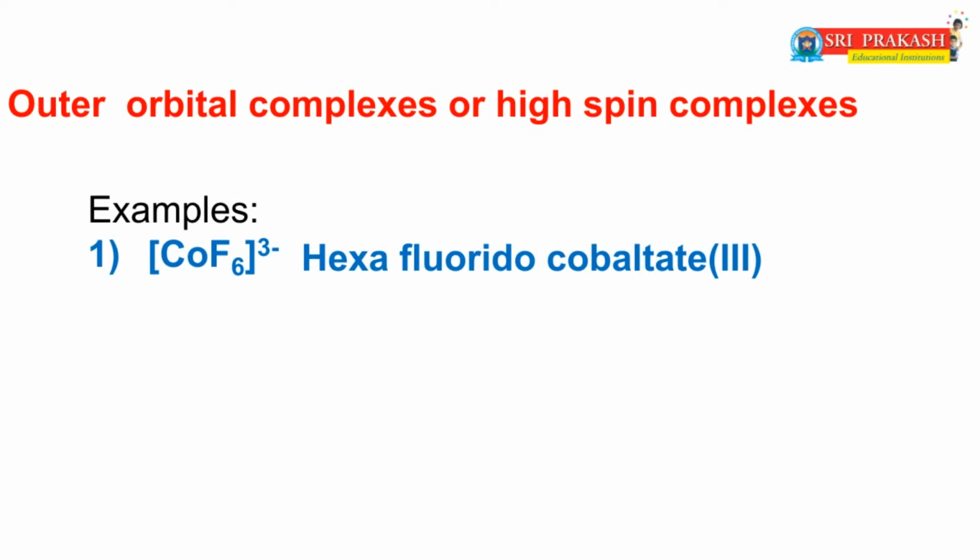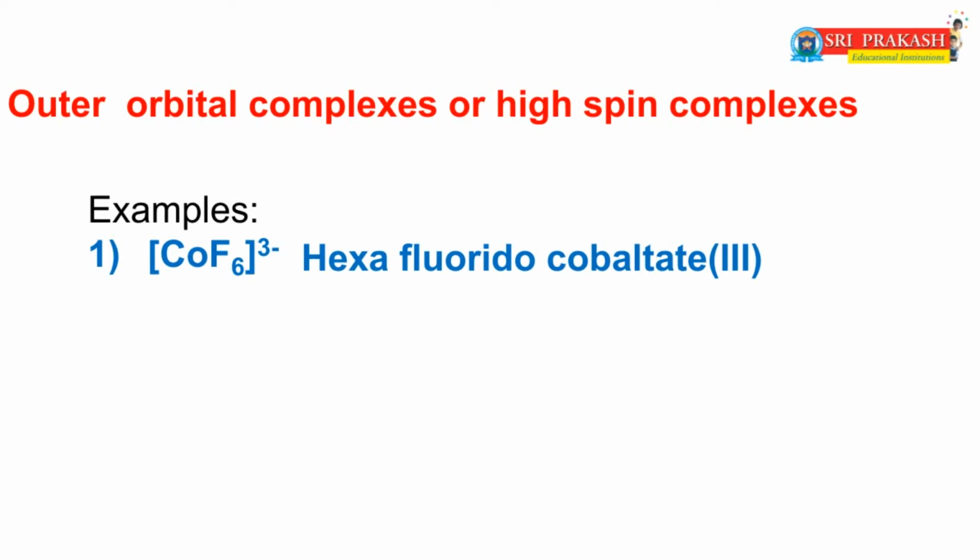Dear friends, now I will ask one general question on the IUPAC system. You already know that the full form of IUPAC is International Union of Pure and Applied Chemistry. Now I ask the question: what is the other name of the IUPAC system? Yes, the other name of the IUPAC system is the Geneva system.